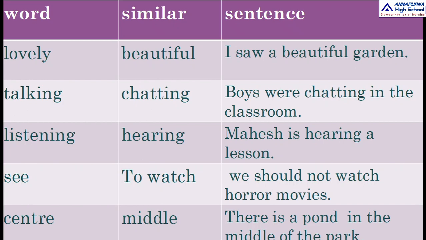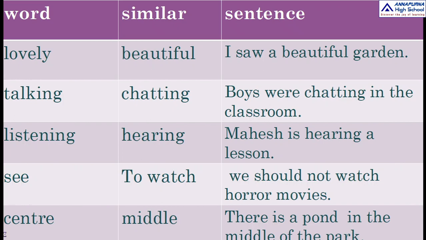Next word is see. So similar word is to watch. That means see means to watch. So sentence can be, we should not watch horror movies. Okay, last one is center. So similar word is middle. That means center means middle. So a sentence can be, there is a pond in the middle of the park.